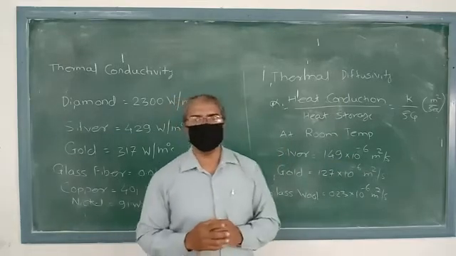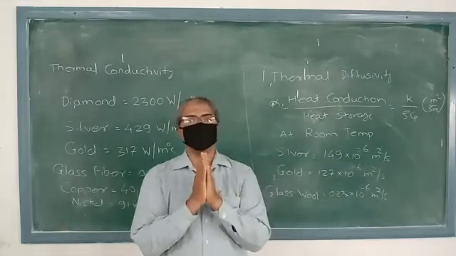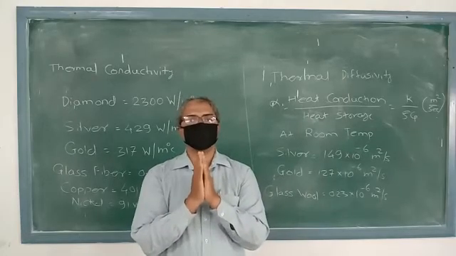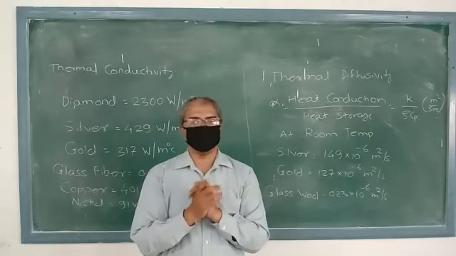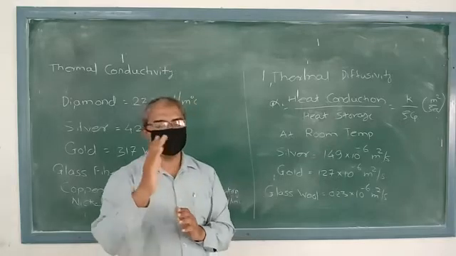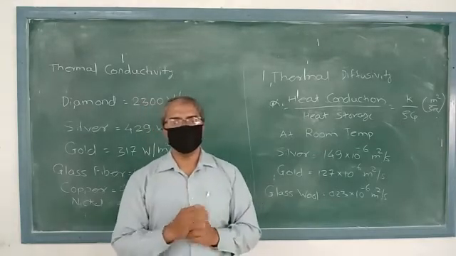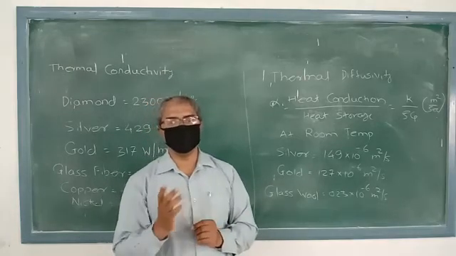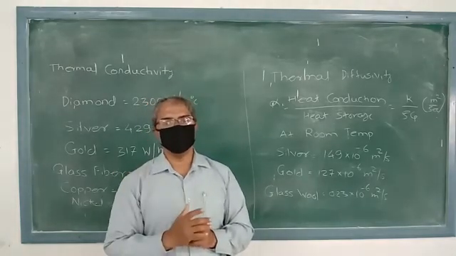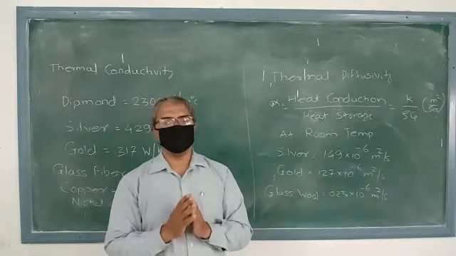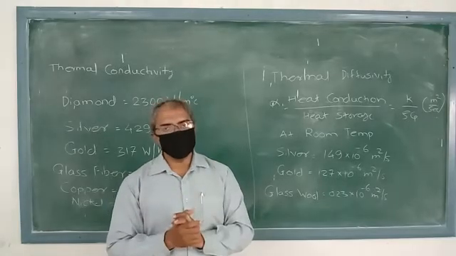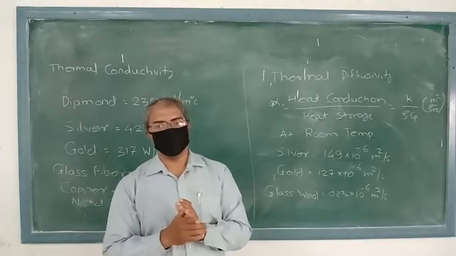Now Cp is the specific heat in joules per kg Kelvin or degree Celsius. This is the heat capacity per unit mass. Rho into Cp gives you the heat capacity in joules per meter cube degree Celsius. And alpha is the thermal diffusivity.